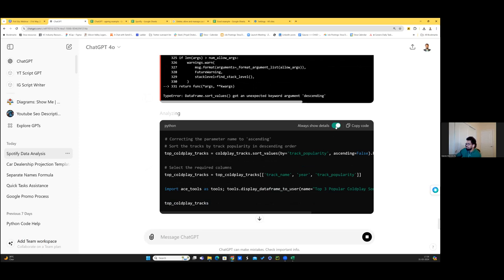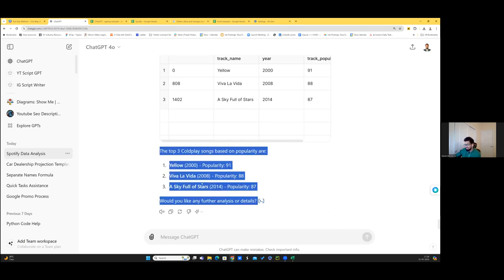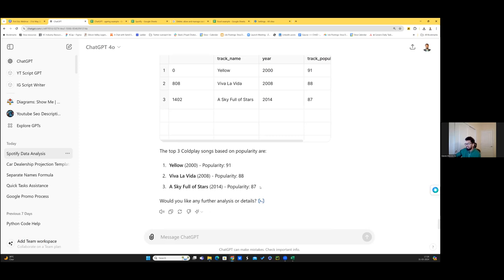So you don't really have to look too much at what's happening in the background. Let AI do its job and we will be able to get to the final answer. Okay. So you see, it has come up with the answer. The top three Coldplay songs based on popularity are Yellow, Viva La Vida, and then Sky Full of Stars, based on the popularity score. And see how interestingly it has come in descending order.